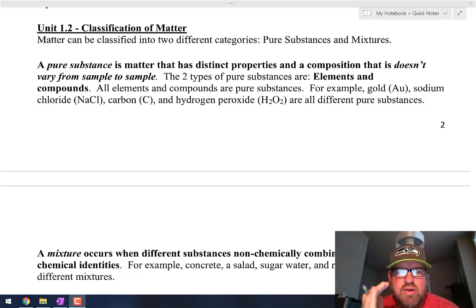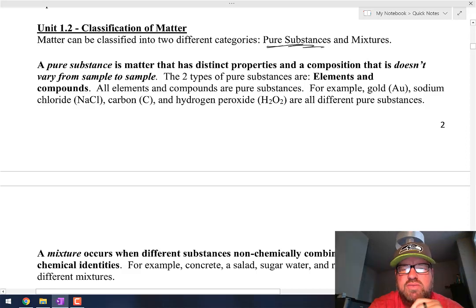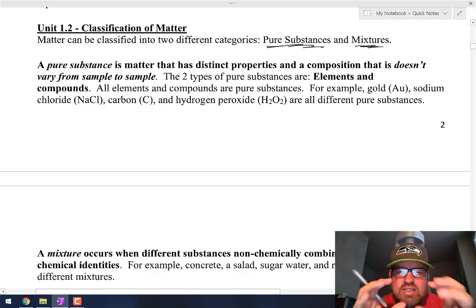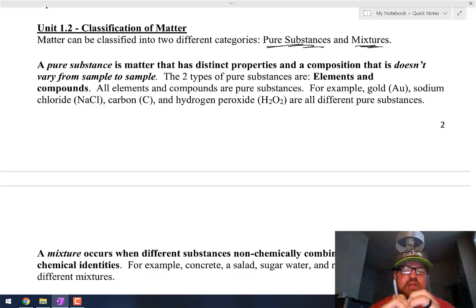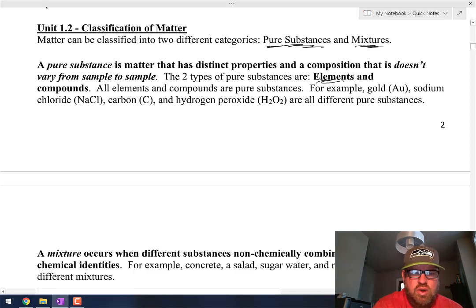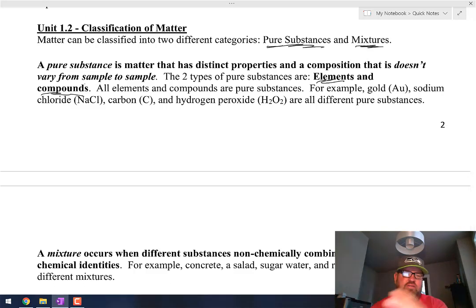One of the ways that matter can be combined is to form what's called a pure substance. And another way that matter can combine is to form what's called a mixture. Now, a pure substance is matter that doesn't vary from sample to sample. That's the technical way of describing it. Basically, it means that when you form a pure substance, such as an element or a compound, those samples don't change when you look at one sample versus another sample of it.